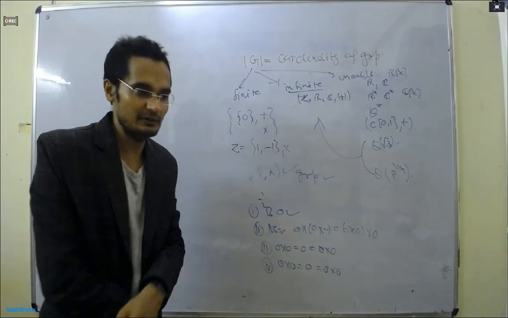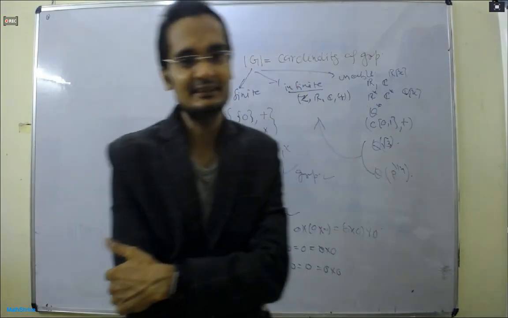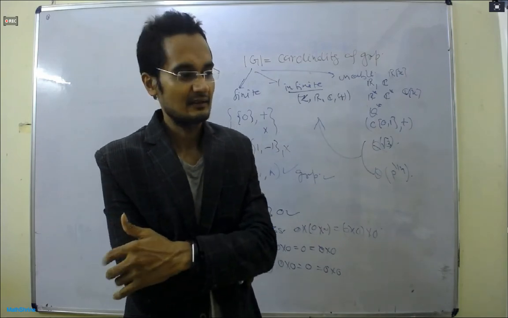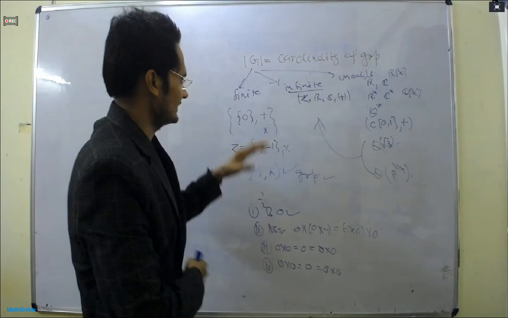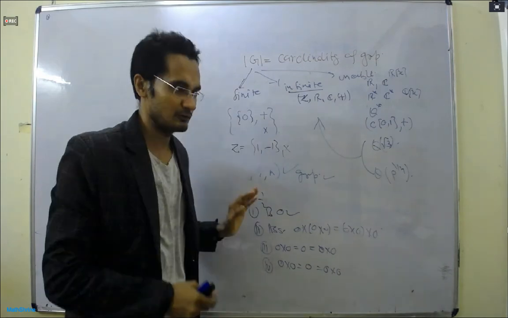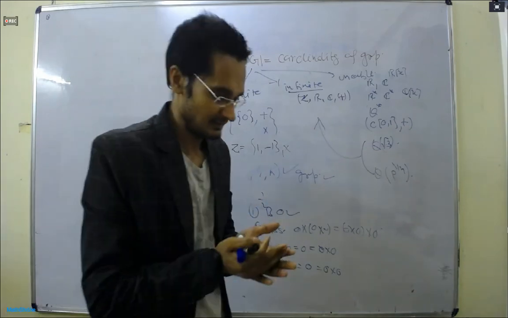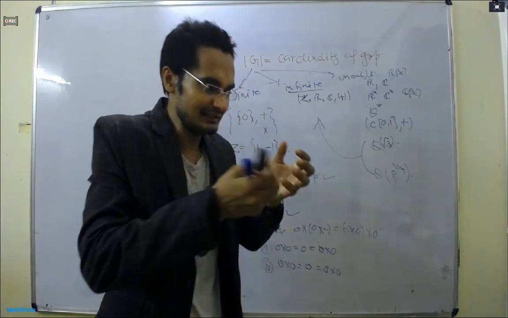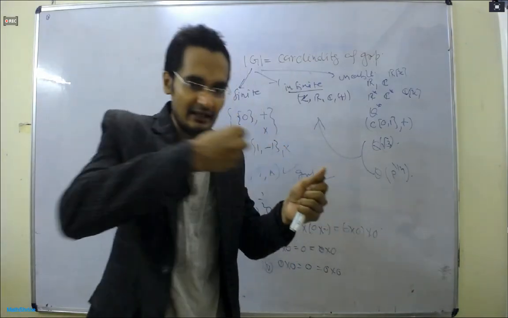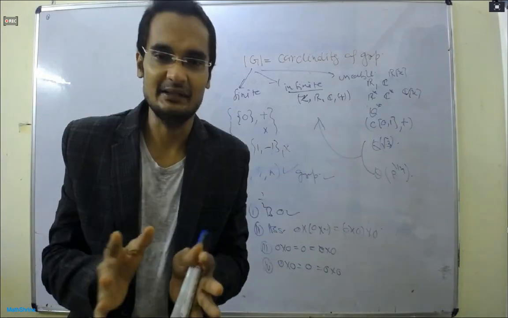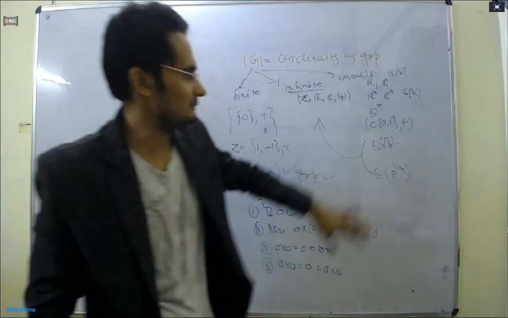Again I am mentioning, if the number of elements in a group is finite, then we can extract the structural properties of the system very easily. But if the number of elements is uncountable or even infinite, it is very difficult to extract all the properties of the group.